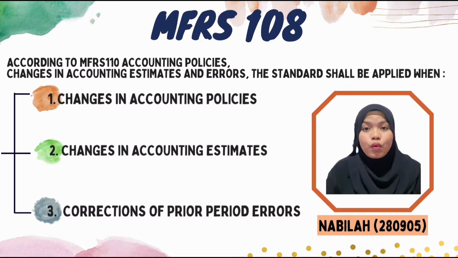According to MFRS 110, accounting policies, changes in accounting estimates and errors, the standard shall be applied when, first, there are changes in accounting policies; number 2, changes in accounting estimates; and number 3, correction of prior period errors.